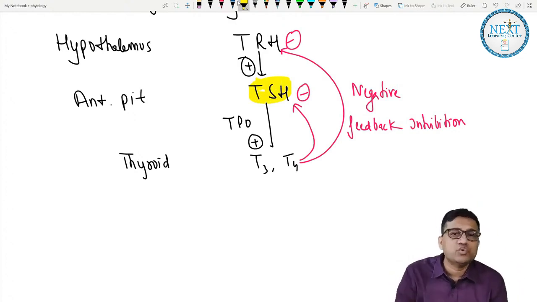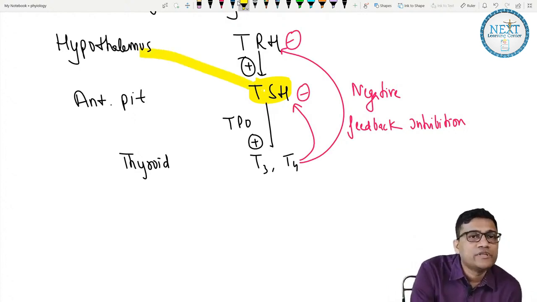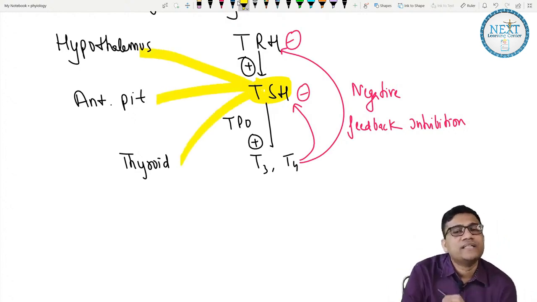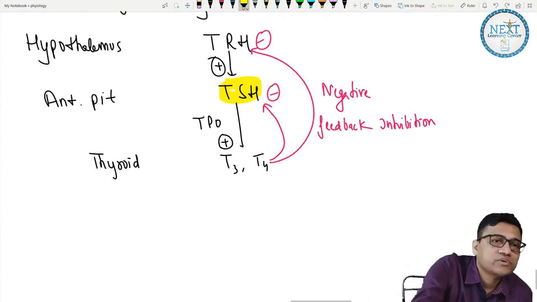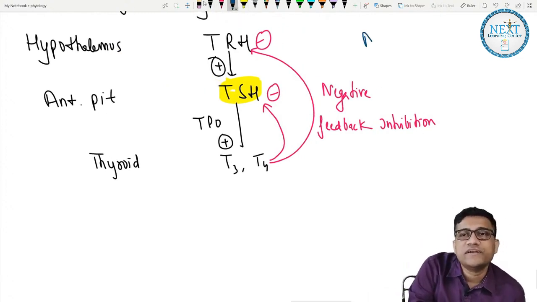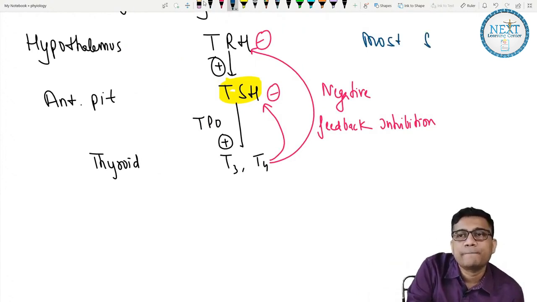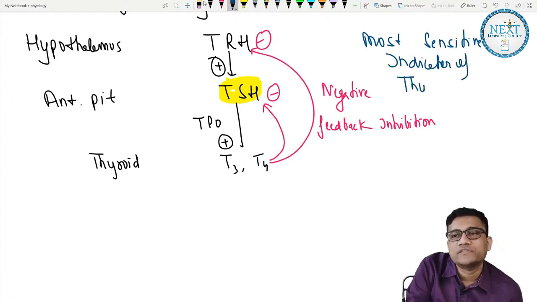So TSH shows the condition of all three. So what is the most sensitive indicator of thyroid function? You can write: the most sensitive indicator of thyroid function is TSH.